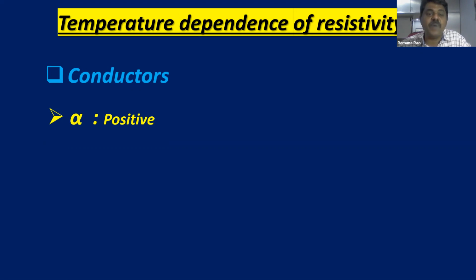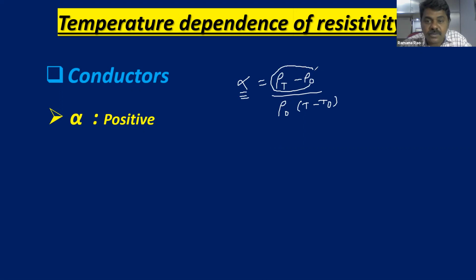For conductors, alpha is positive. So what does it mean? What is the meaning of alpha is positive? You have to understand what alpha is first. Alpha is equal to (rho T minus rho naught) by rho naught into (T minus T naught). Alpha is positive means this should be positive. Understand, children? Rho T minus rho naught should be greater than 0.